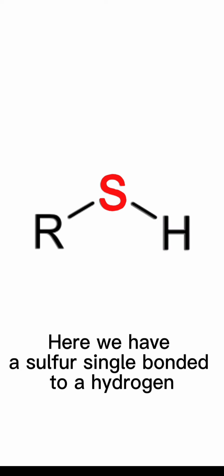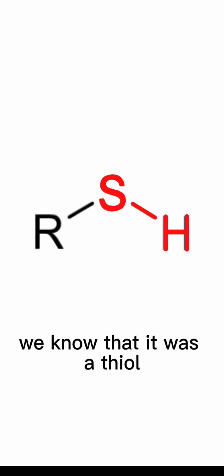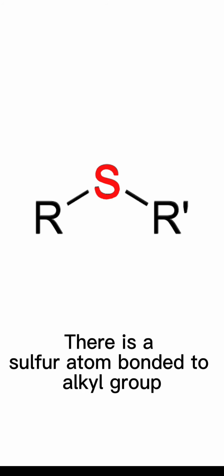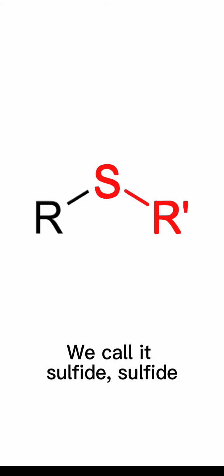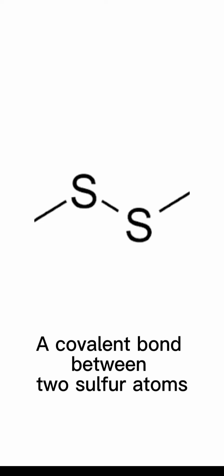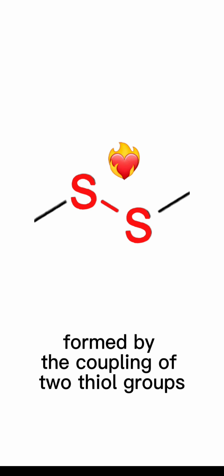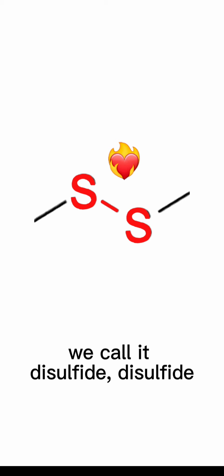Let's move on to sulfur groups. Here we have a sulfur single bonded to a hydrogen. We know that it is a thiol. There is a sulfur atom bonded to an alkyl group. We call it sulfide. A covalent bond between two sulfur atoms, formed by the coupling of two thiol groups, we call it disulfide.